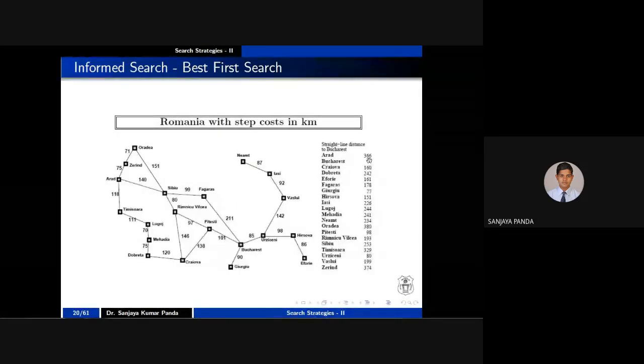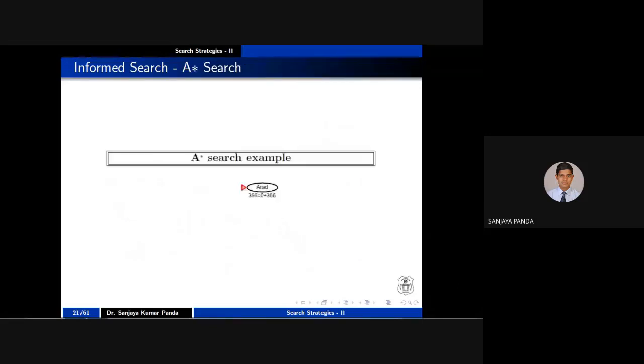So you have to consider two costs. Remember, here in the A star search, you have to concentrate on two things: distance from A to A and distance from A to B. Obviously, distance from A to A is 0, and the distance from A to B is 366. So this is your G of n, this is your H of n, and when you sum these values, you will get your f of n.